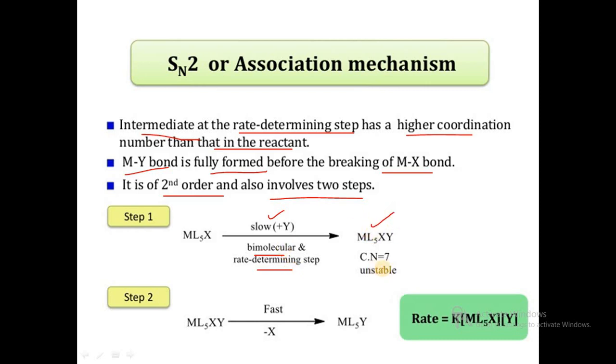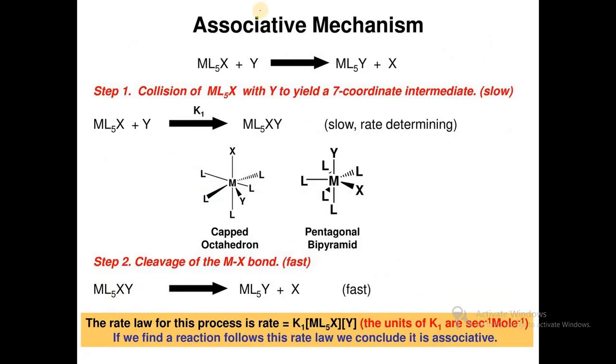ML5XY will be formed, which has coordination number 7, which is unstable. So for stability, a fast reaction of ML5XY takes place and we get stable ML5Y. The rate depends on both concentrations, so it is SN2. In the associative mechanism, ML5X reacts with another ligand Y, and we get ML5Y plus X.